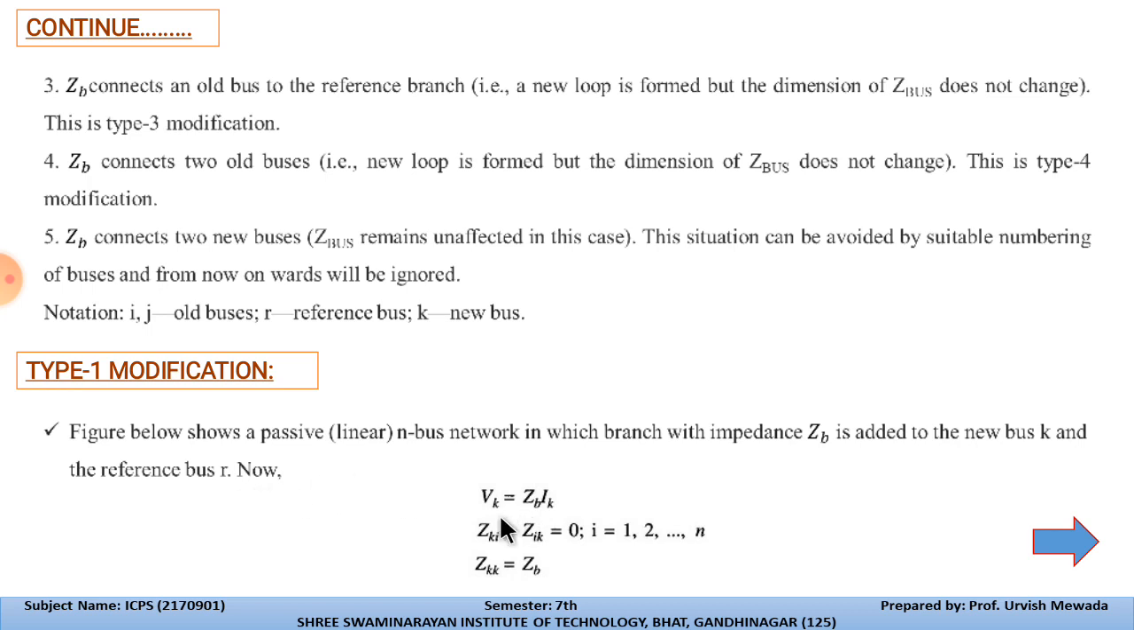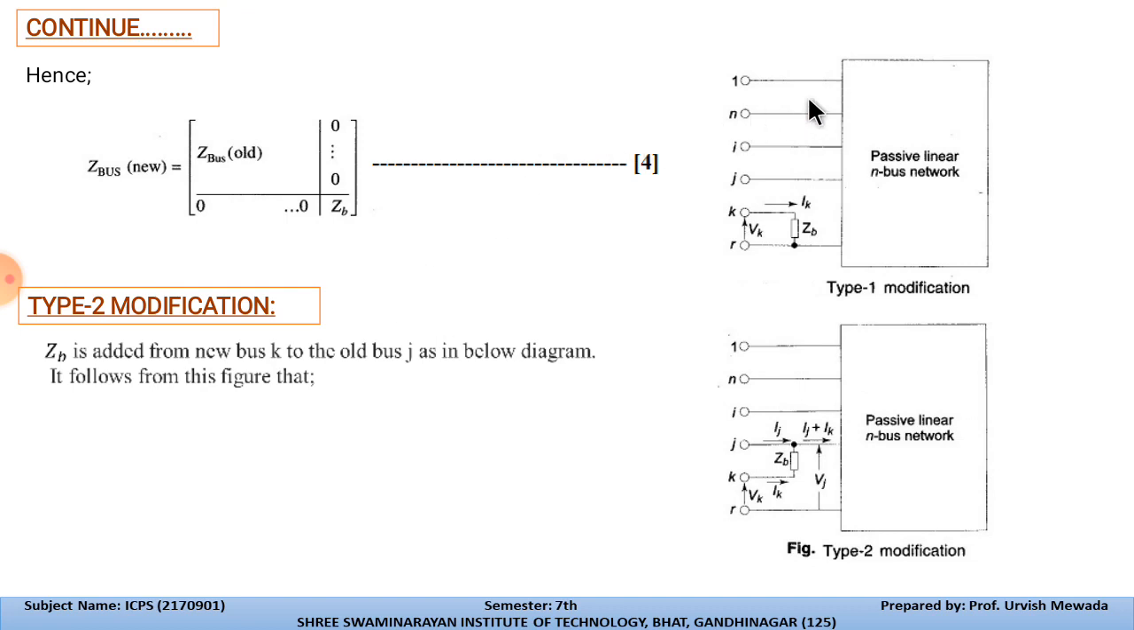Now the voltage of this bus is Vk. So V is equal to Z into I. We have added this new bus, so the impedance of this bus will become Zb, and we are finding the current at this bus, it is Ik. So Zki is equal to Zik, where i is equal to 1 to n, the number of buses, and Zkk is equal to Zb, because we have added it at that line, that's why it is Zb. So over here you can see this is the type 1 modification that we did.